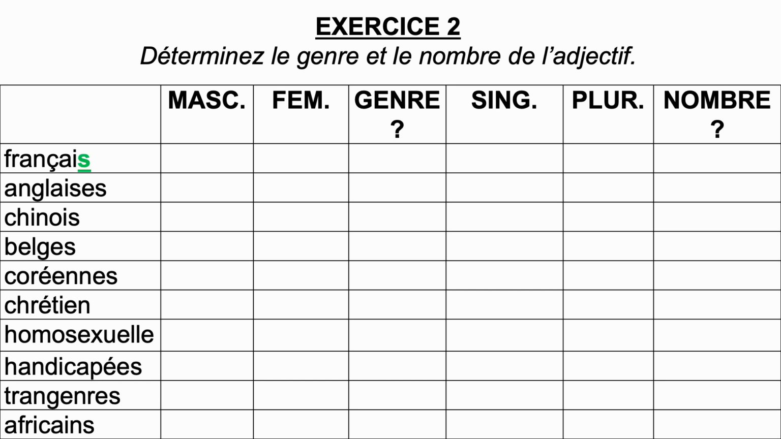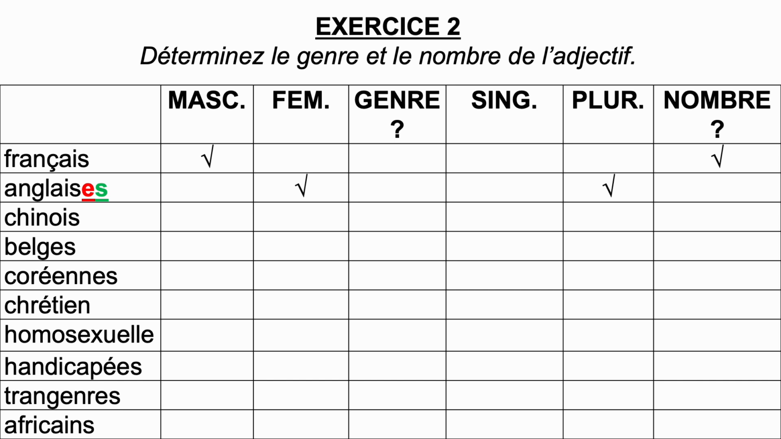Français. The masculine singular form of français ends with an S. So here you do not have an extra E, so you know it's masculine. And because the masculine singular form ends with an S, you cannot tell if it's singular or plural. Anglaise. The masculine singular form of anglaise is anglais. Here you have an extra E, which makes it feminine, and you also have an S, which makes it plural.